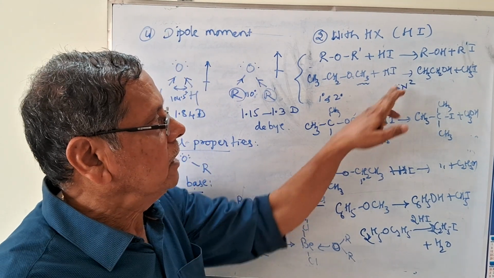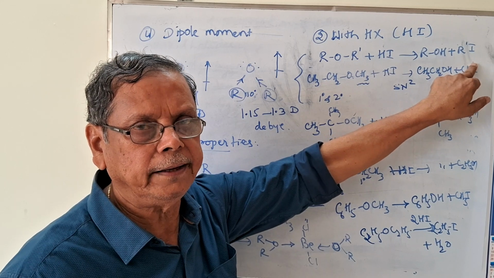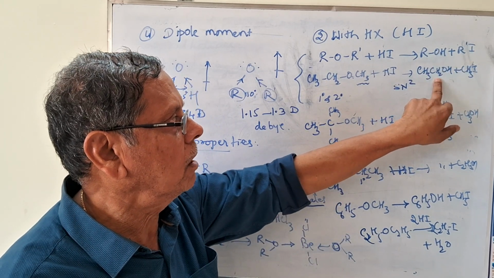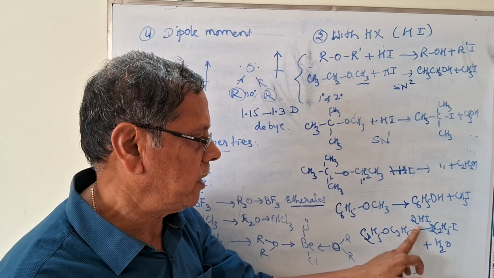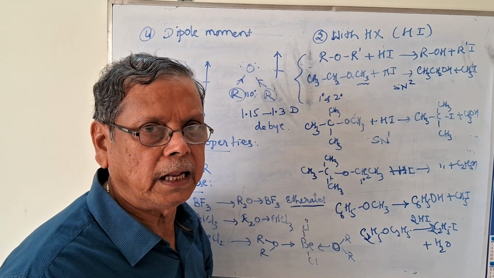That is, in the first step only one molecule reacts to give rise to alcohol and alkyl halide. In the second step, the alcohol will also react with the hydrogen iodide to give rise to the second molecule of alkyl halide.